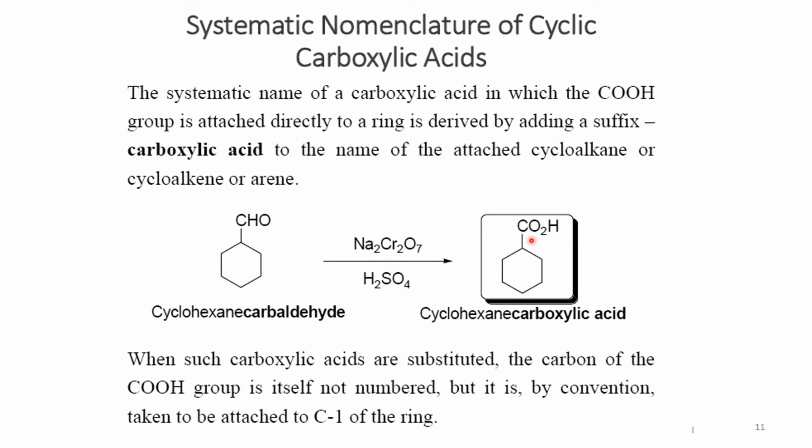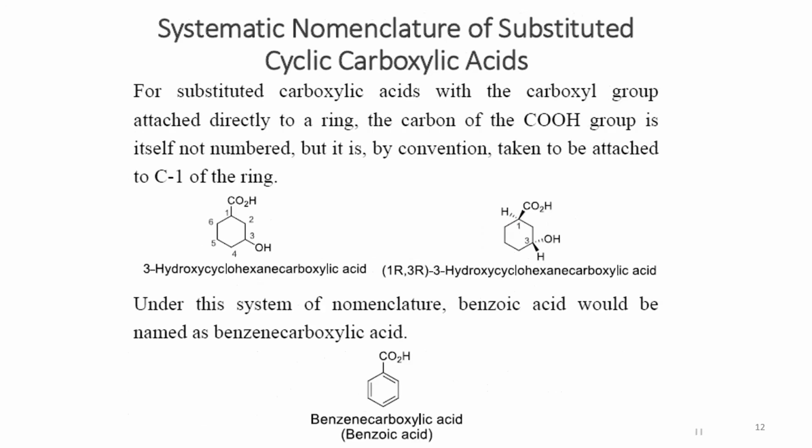In this case the carboxyl group is a side chain, and the parent is considered to be cyclohexane. And by convention we always take the carbon bearing the carboxyl as C1 of the ring.